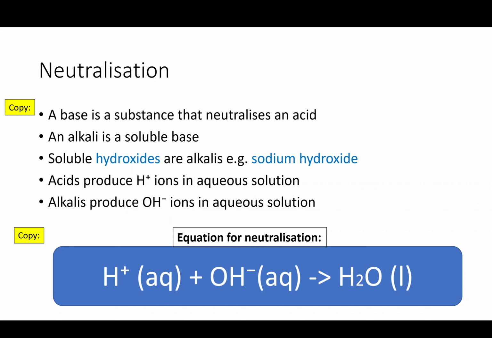They'll be attracted to each other because they're opposite charges, and then there'll be a redox reaction in terms of what's happening to the electrons, and it forms this neutral water.